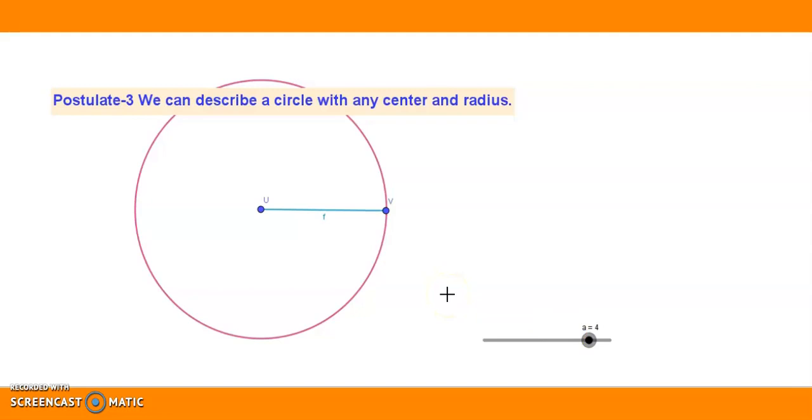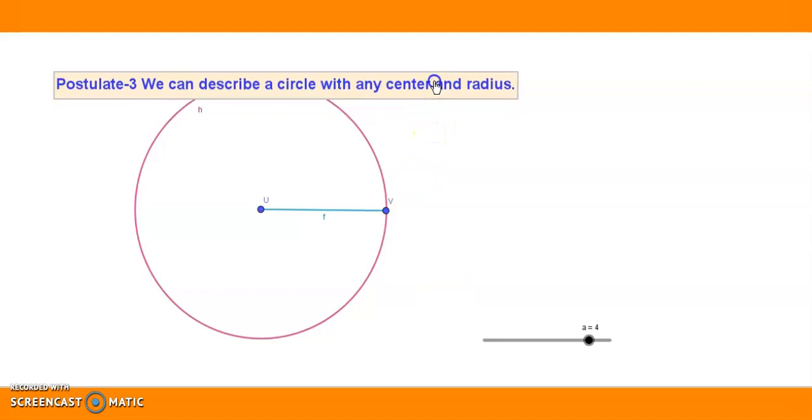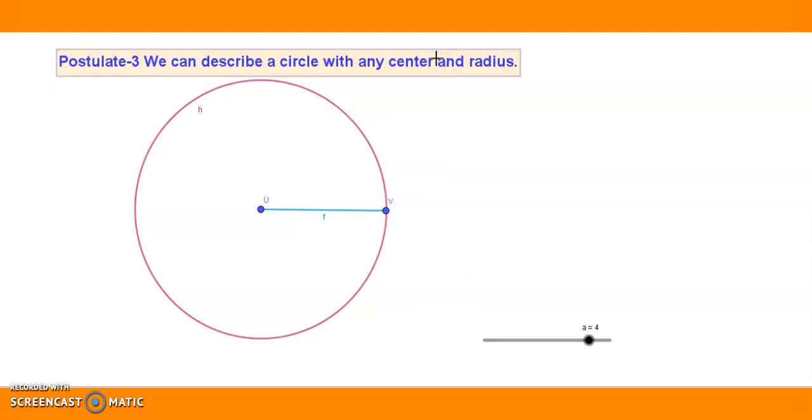That's the reason we are saying that these statements are self-evident. They are self-evident truths. They are very clear statements. They are assumed to be true. It is very evident that when a center and radius are given, we can draw a circle. That is, postulate 3 says that given a center and the radius, you can describe a circle. This is postulate number 3. Let us see the fourth postulate given by Euclid.